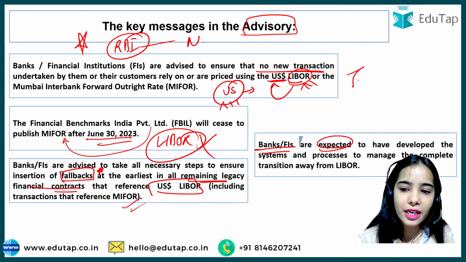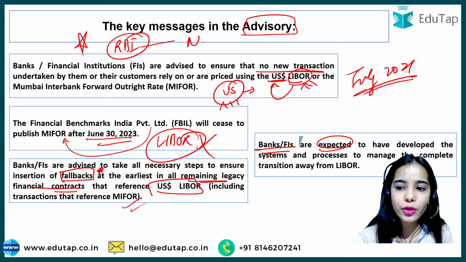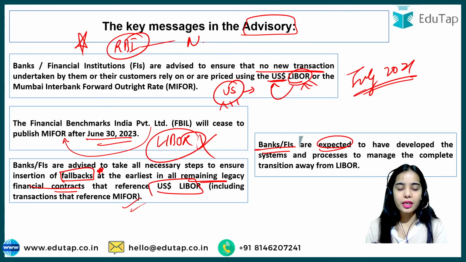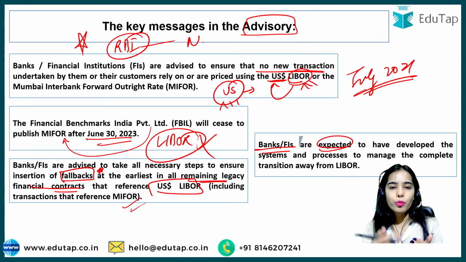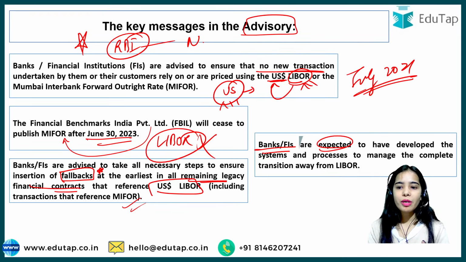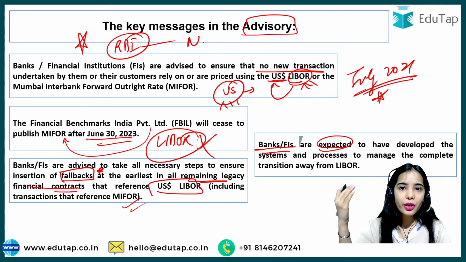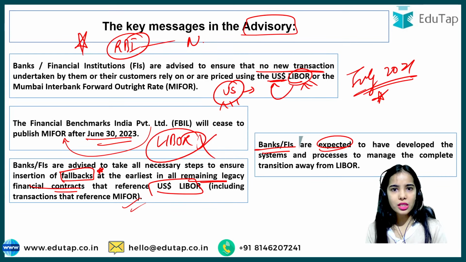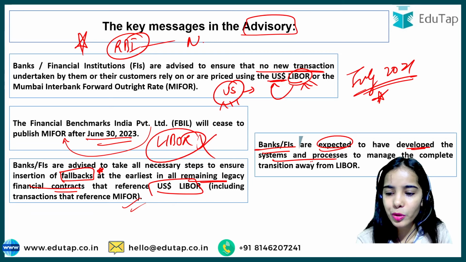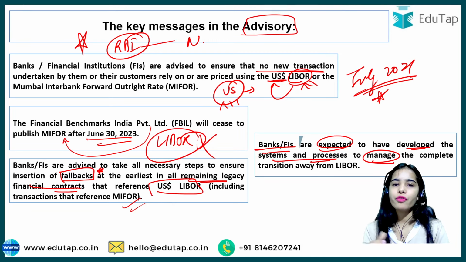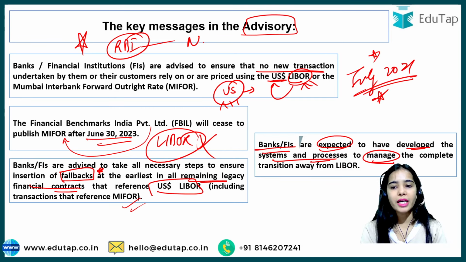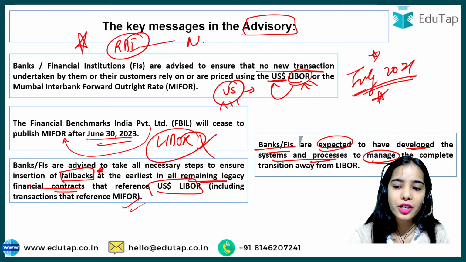So RBI said that we said in July 2021 that you should start transitioning to some alternative reference rate, that is SOFR and the modified MIFOR. So the RBI said that we informed you in July 2021. So the RBI hopes that banks and financial institutions have already developed the complete transition process, and have developed the systems and processes to manage the complete transition away from LIBOR, because it was announced by RBI that we are going to transition away, and it was announced so early.